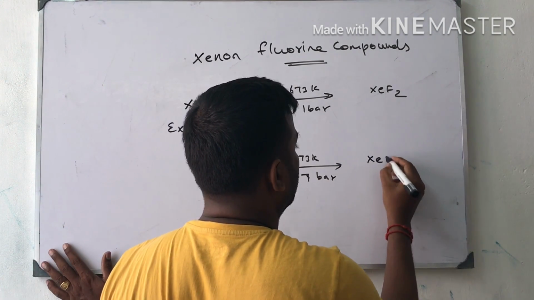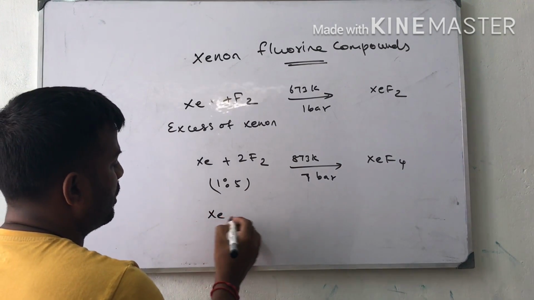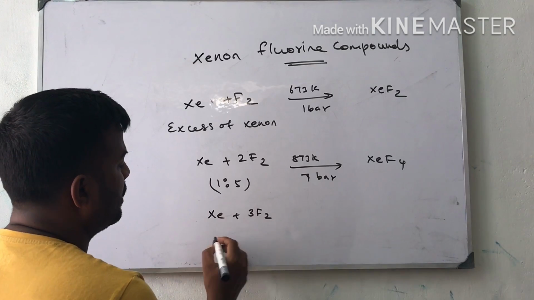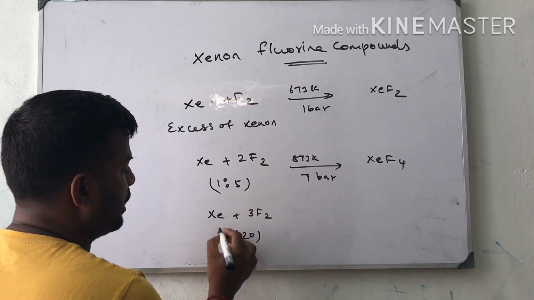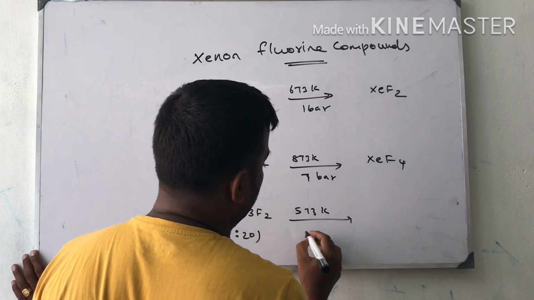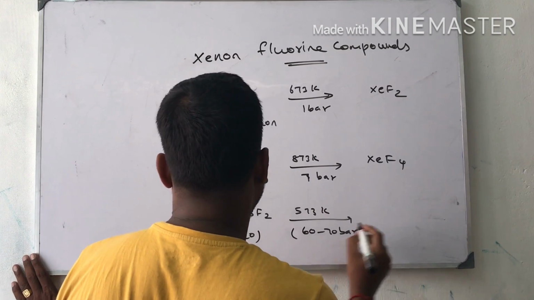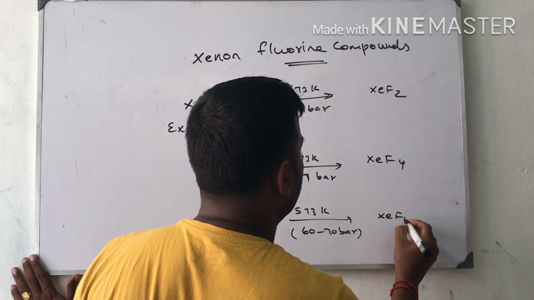It will give xenon tetrafluoride, XeF4. Xenon reacts with fluorine in a 1:20 ratio at 573 Kelvin and 60 to 70 bar pressure. It will give xenon hexafluoride.